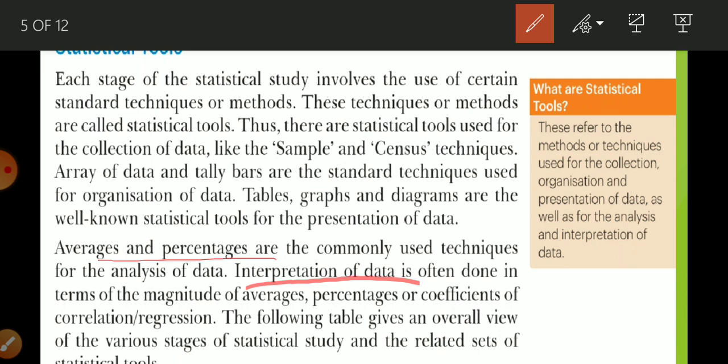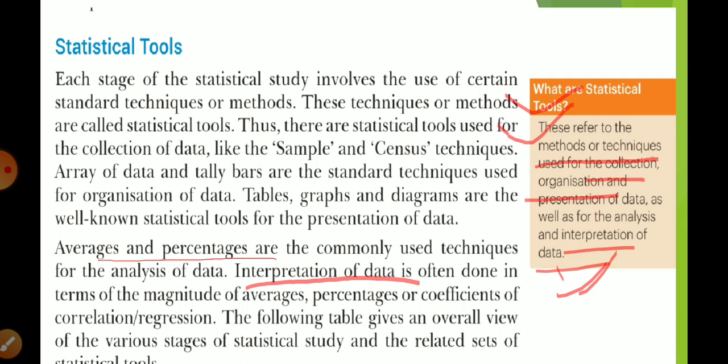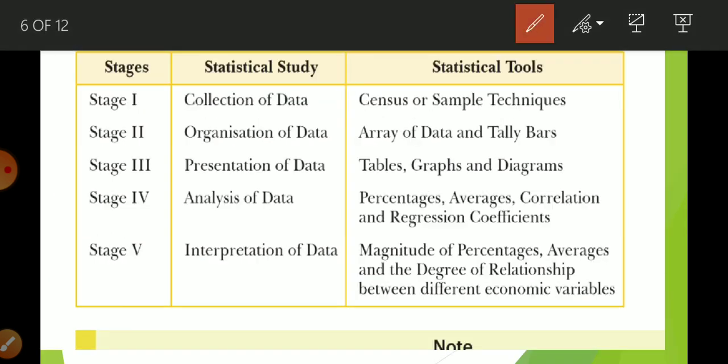Now here is given the meaning of a statistical tool. Statistical tools refer to those methods or techniques used for the collection, presentation, organization, analysis and interpretation of data. Here is one flow chart, so you can understand in a very easy manner. Stage 1 is always collection of data. Here you can make use of census or sample. If I ask every student, I am using the census method. If I ask only the monitors, then I am using a sample technique.